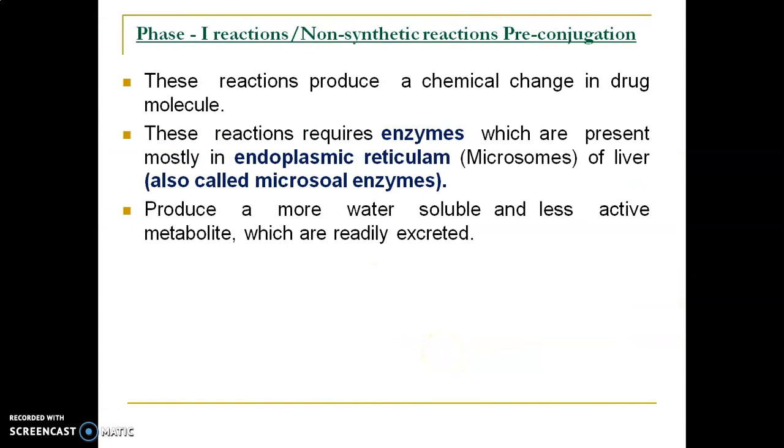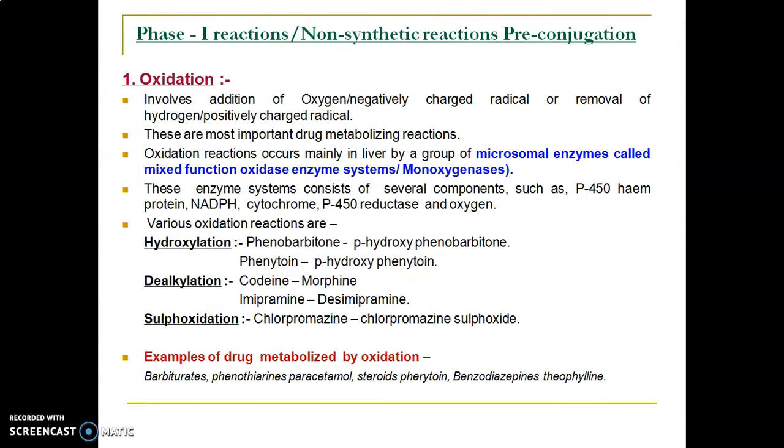First are phase 1 reactions, that is non-synthetic reactions, also called pre-conjugation reactions. These reactions produce a chemical change in the drug molecule. They require enzymes which are present in the endoplasmic reticulum, called the microsomes, so these enzymes are called microsomal enzymes. Phase 1 reactions produce more water soluble and less active metabolites which are readily excreted. There are various phase 1 reactions.